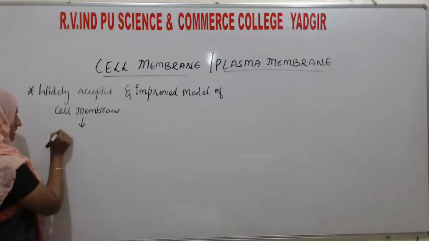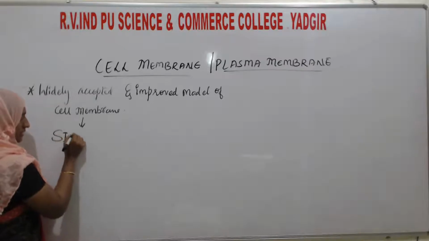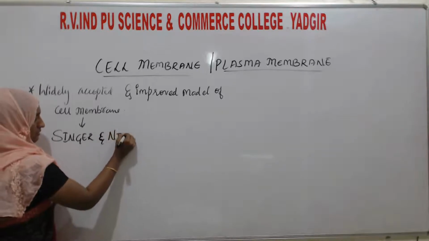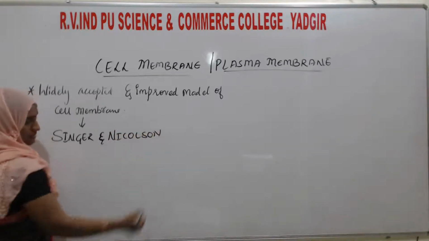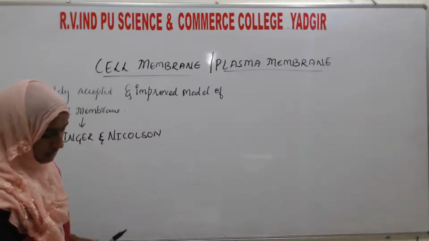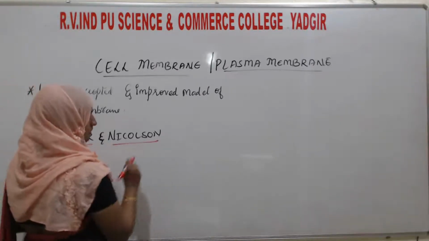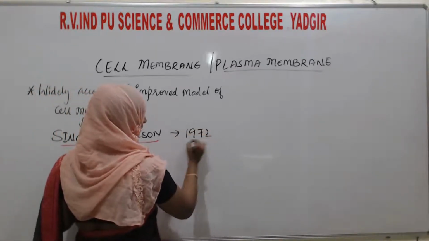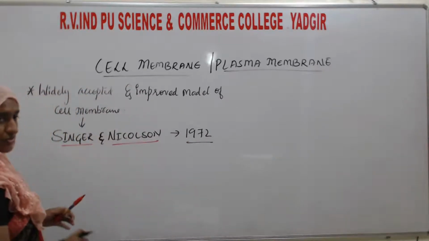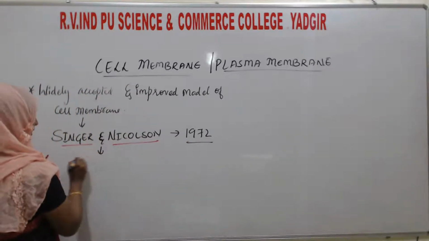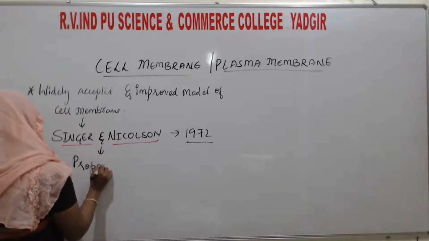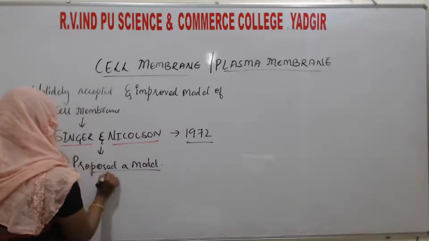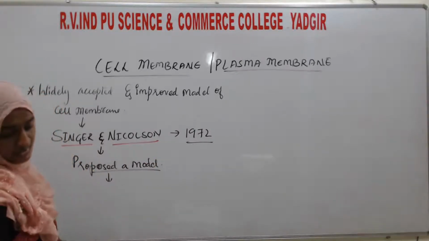What is the name of those scientists? Singer and Nicolson. Singer and Nicolson in the year 1972 proposed a model, and the name they gave to the model is the fluid mosaic model.